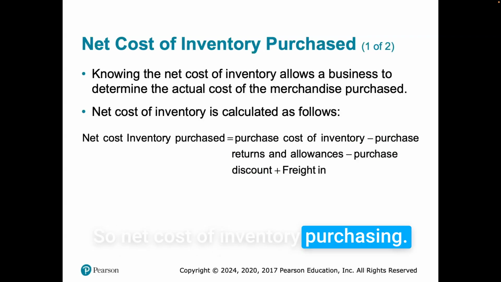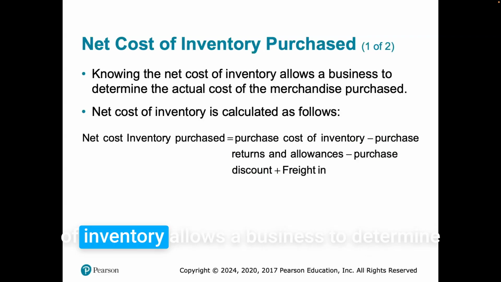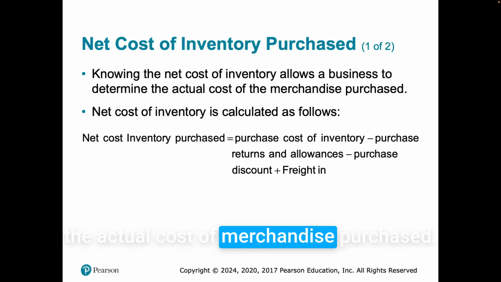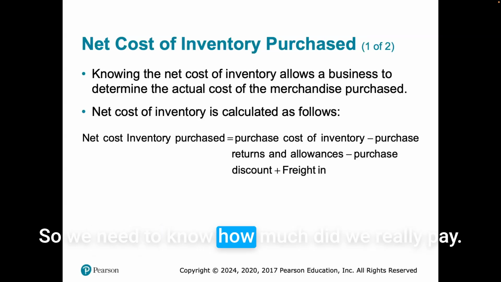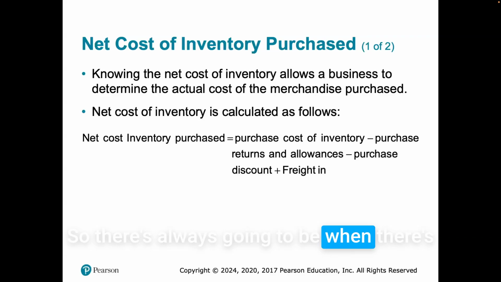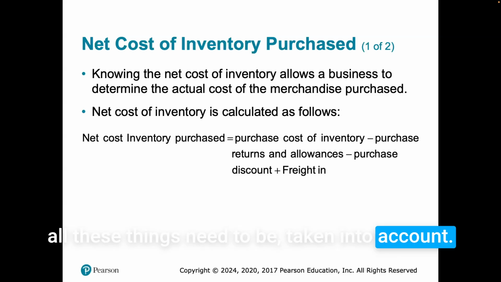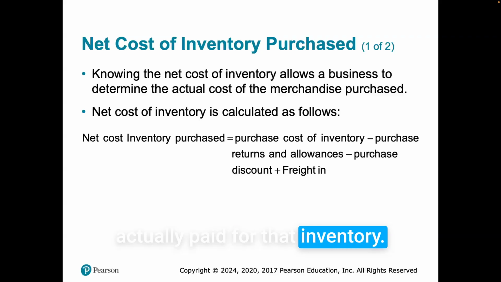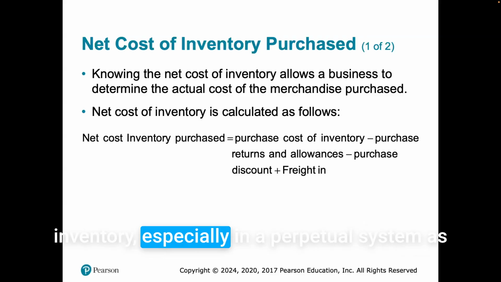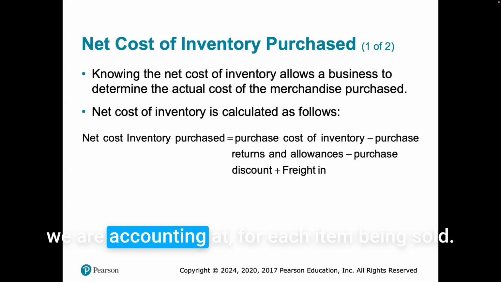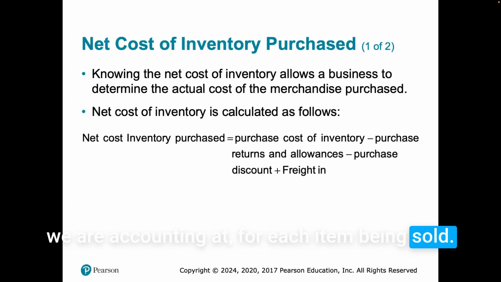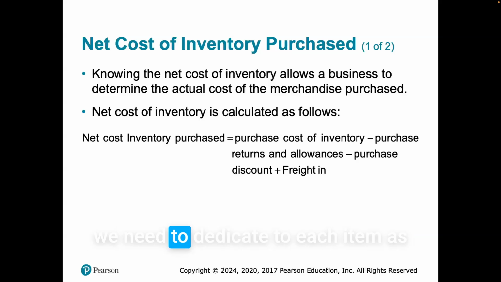So net cost of inventory purchased. Knowing the net cost of inventory allows a business to determine the actual cost of merchandise purchased. Net cost of inventory is calculated as follows. So we need to know how much did we really pay. When there are discounts and returns included, all these things need to be taken into account. We need to know how much we actually paid for that inventory. This way we know how to account for that inventory, especially in a perpetual system, as we are accounting for each item being sold, and how much we need to deduct off of our inventory.